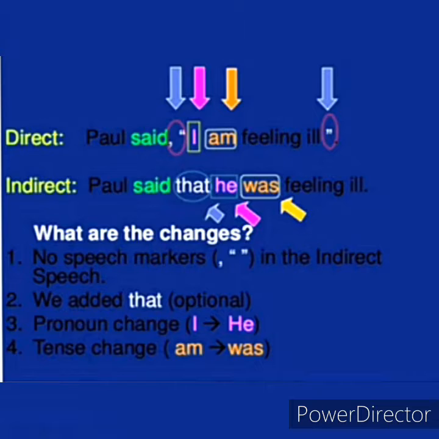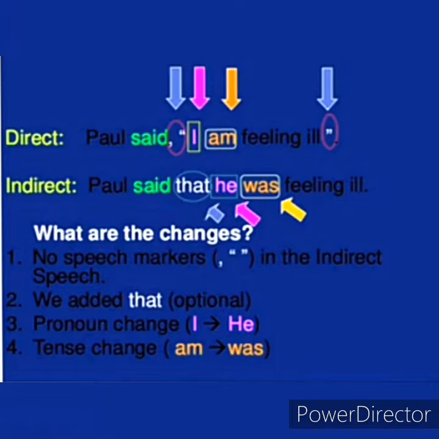Paul said, I am feeling ill. This is direct speech. Paul said that he was feeling ill. This is indirect speech. So what are the changes here? The first one is, in indirect speech there are no inverted commas. Number 2, we have added the conjunction "that" in indirect speech.